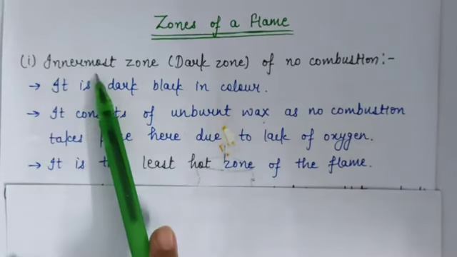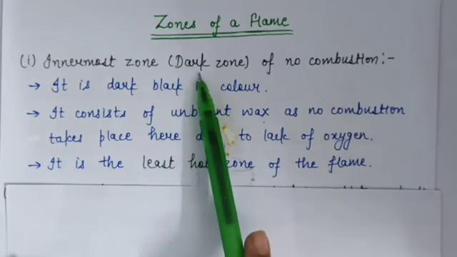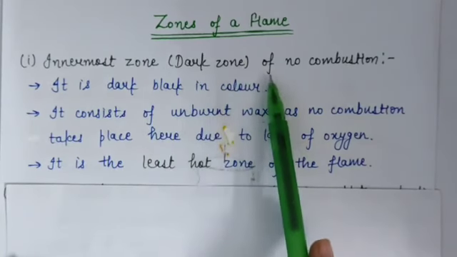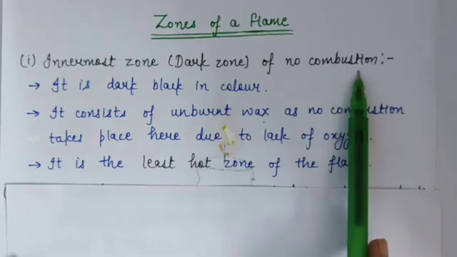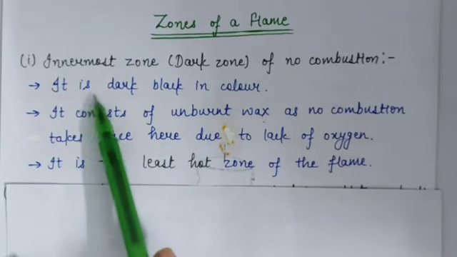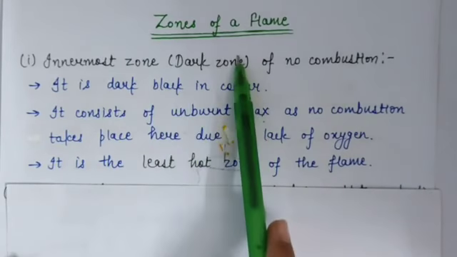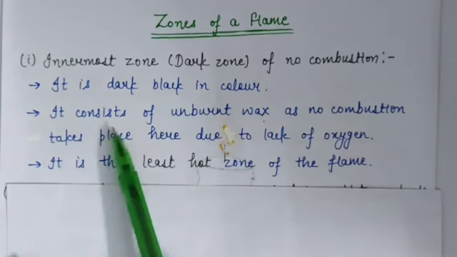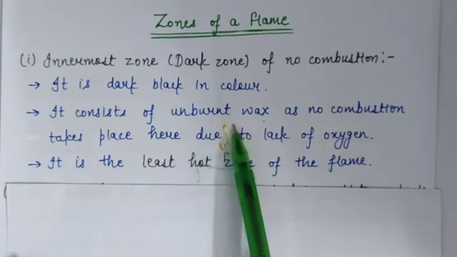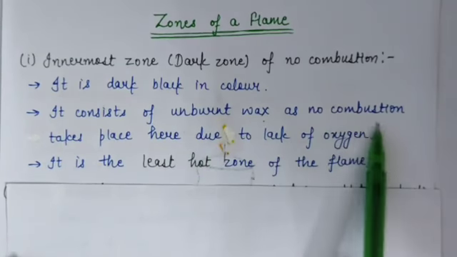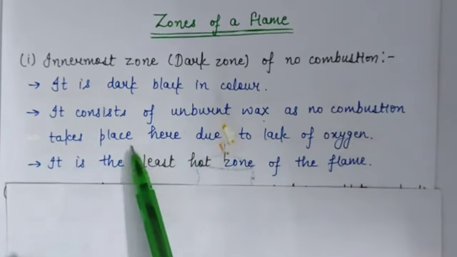First zone is innermost zone, which is also known as dark zone or zone of no combustion. This zone is dark black in color. That's why it is called dark zone. And it consists of unburnt wax as no combustion takes place.